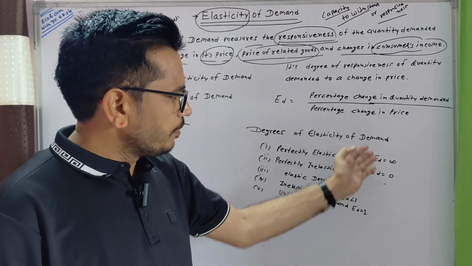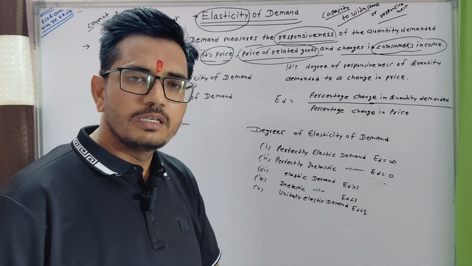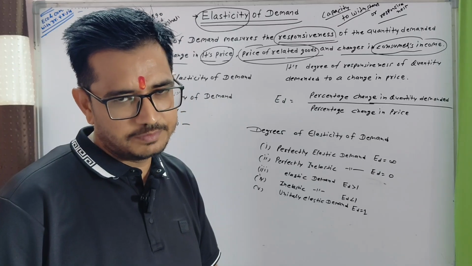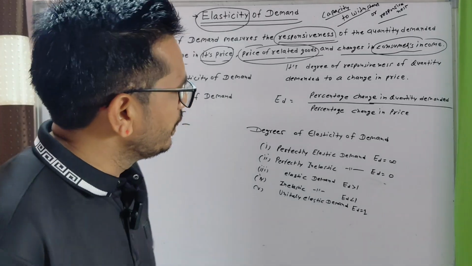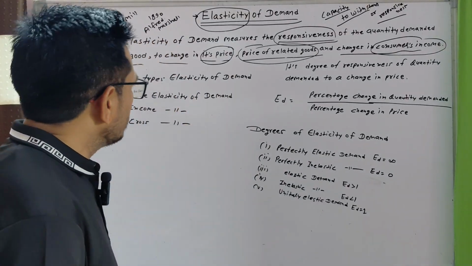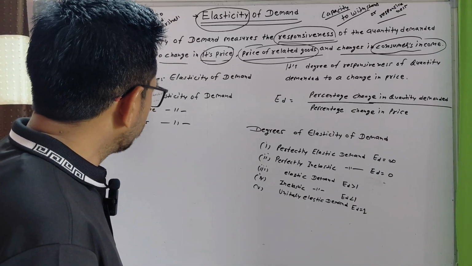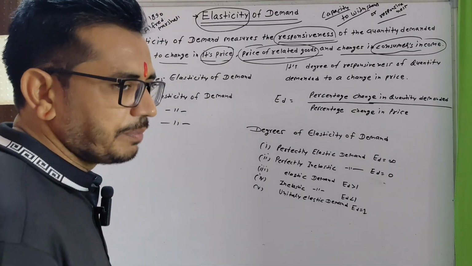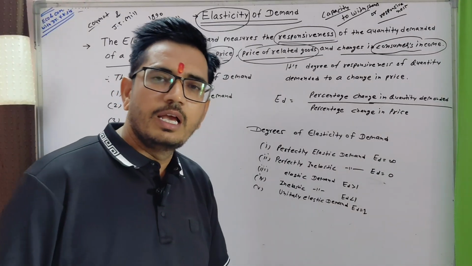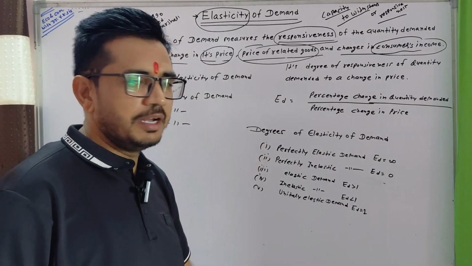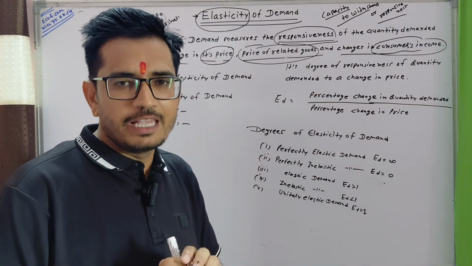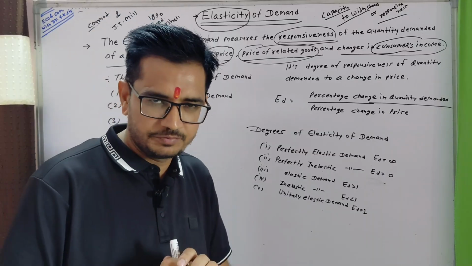So there is one factor, change in its price, and then what happens to its quantity demanded. That's the ratio for price elasticity of demand.